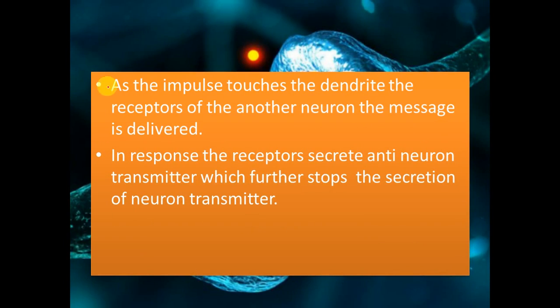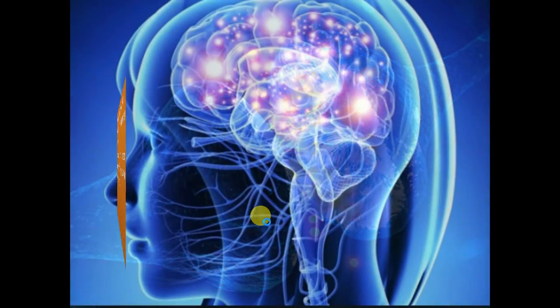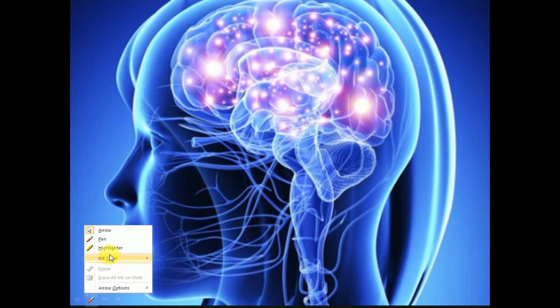Then as the impulse touches the dendrite, the receptors of the other neuron secrete or produce the anti-neurotransmitter, which further stops the secretion of neurotransmitter. So this is how an impulse travels inside a neuron, and even between neurons. So this was all about nerve impulse transmission in the human body.